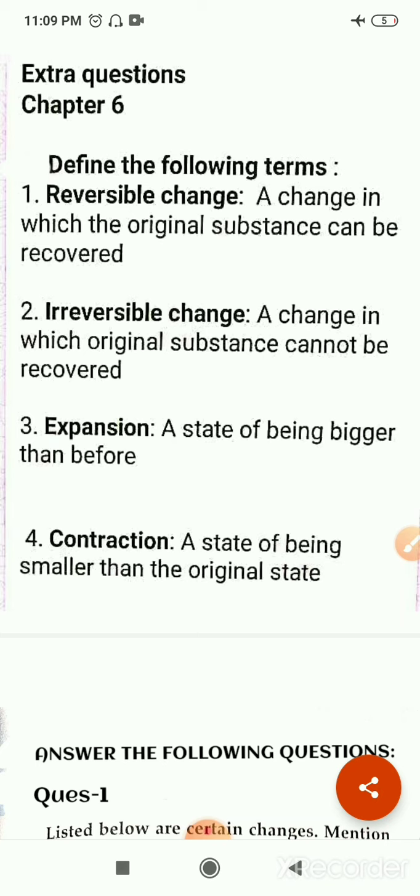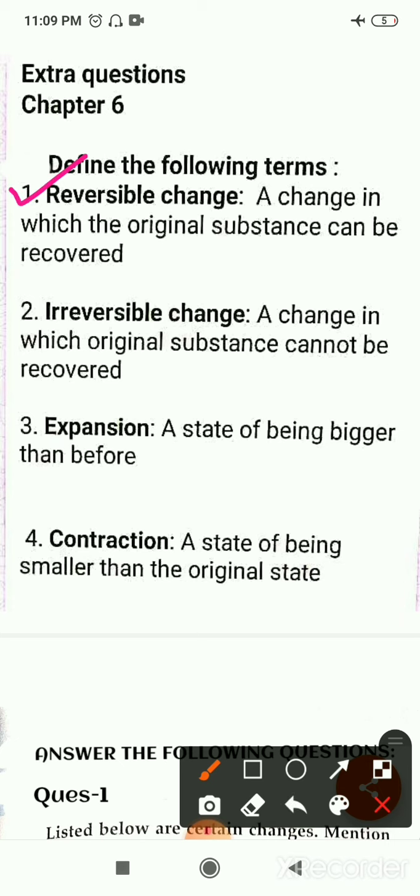The first term which is given here is a reversible change. Then it's very simple, a change which can be reversed, in which the original substance can be recovered. That is called reversible change. Okay, now number 2 is irreversible change. It means a change in which the original substance cannot be recovered. That is called irreversible change.